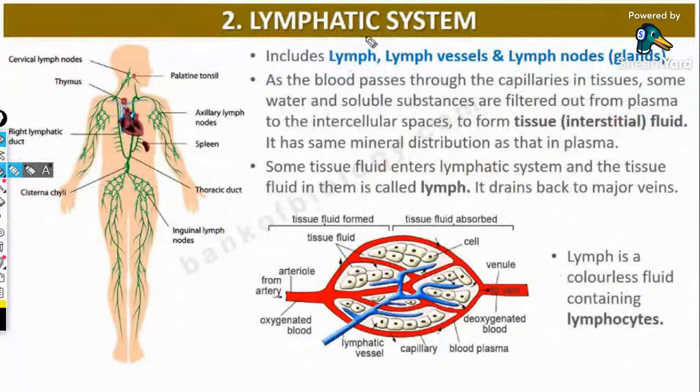The next topic is the lymphatic system. The lymphatic system includes lymph, lymph vessels, and lymph nodes, that is the glands. It is a specific other type of circulatory system that includes its own vessels for carrying, that is the lymph vessels, its own fluid, that is the lymph, and its own glands known as the lymph nodes.